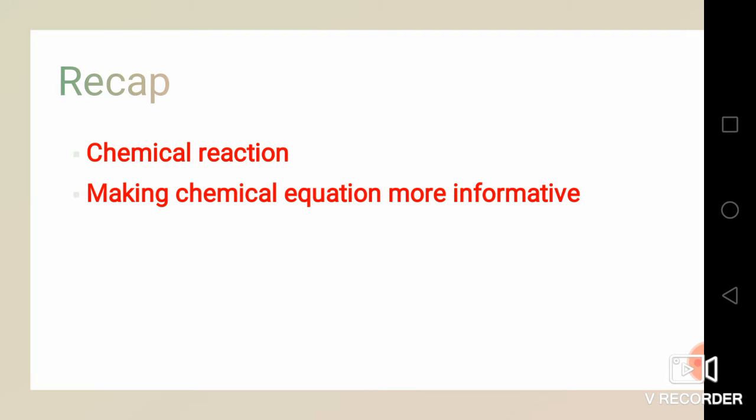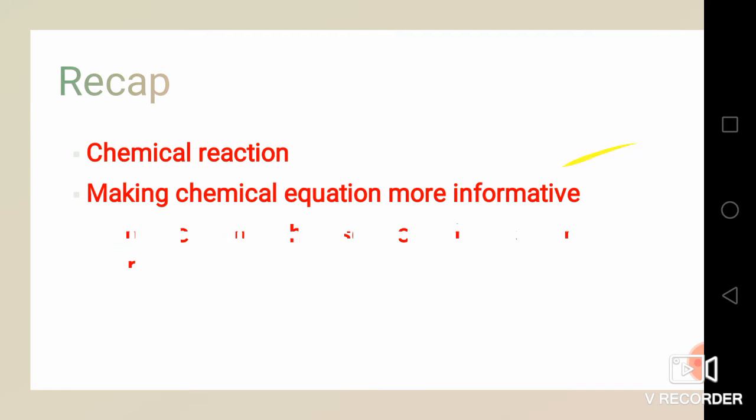The next topic that we learnt in our last video session is making chemical equations more informative. Under this topic we learnt how we can make a chemical equation more informative by adding a few things, like conditions for the reaction such as temperature, atmosphere and catalyst. Also we can mention the color and state of reactant and product, and indicate the gaseous product and precipitate for the chemical reactions.